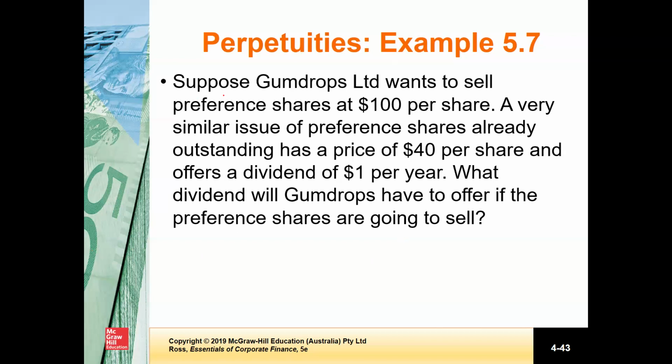So look at this example. Suppose Gumdrops Limited wants to sell preference shares at $100 per share. A very similar issue of preference shares already outstanding has a price of $40 per share and offers a dividend of $1 per quarter. What dividend will Gumdrops have to offer if the preference shares are going to sell?